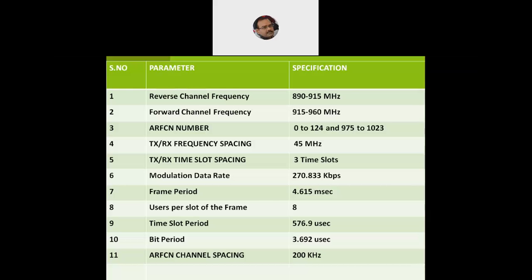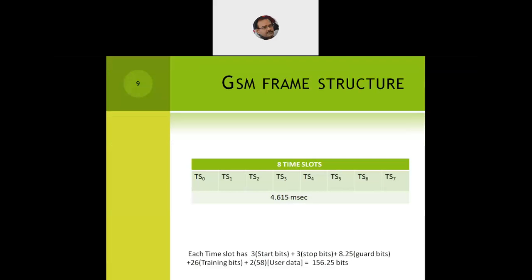Now let's look at the GSM frame. This is how typically the frame looks like. It's one of the sample frames. It will have 8 time slots, so time slot 0 to time slot 7. And it takes around 4.615 milliseconds to complete one particular frame having this number of time slots.